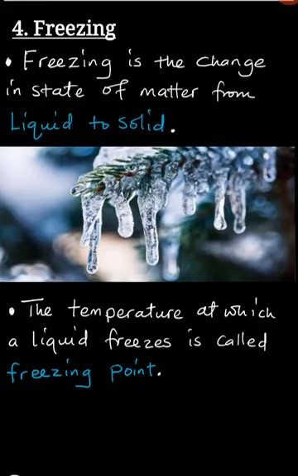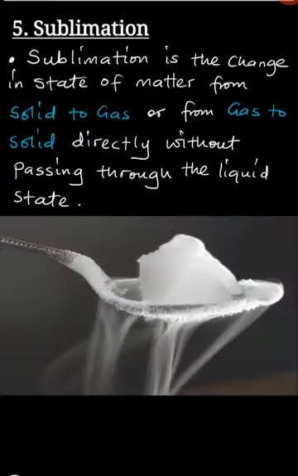Once this has been understood, we must now go to the fifth change in state of matter. This one is known as sublimation, to sublime. Okay? Now, by definition, sublimation is the change in state of matter from solid to gas or from gas to solid directly without passing through the liquid state.